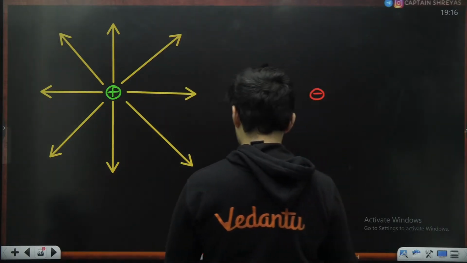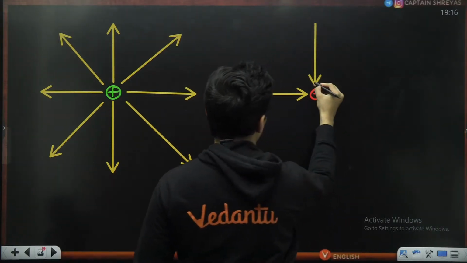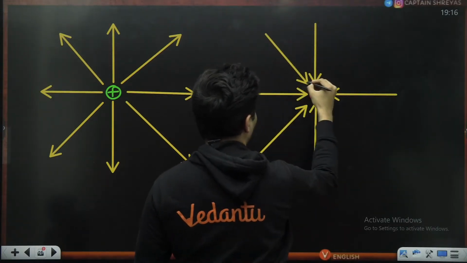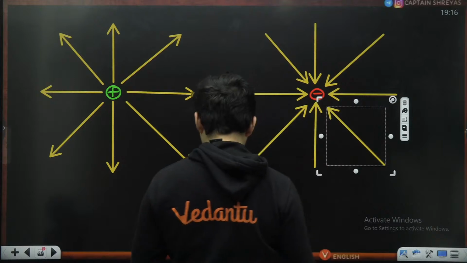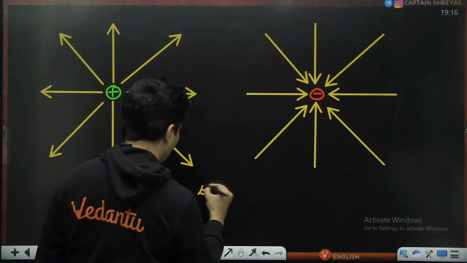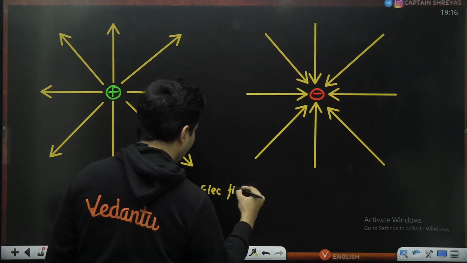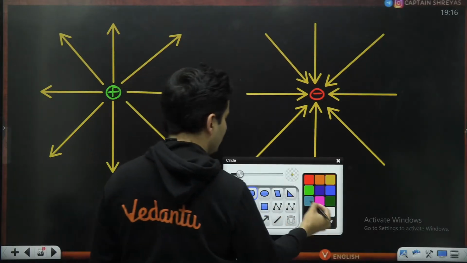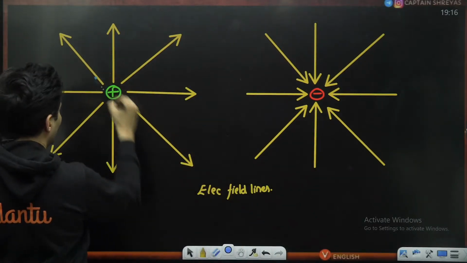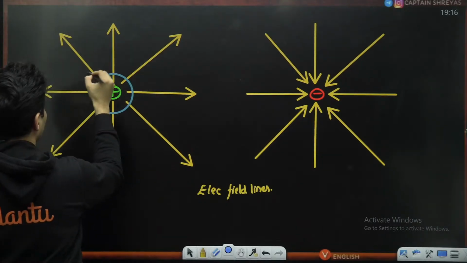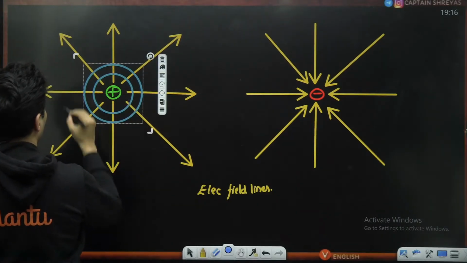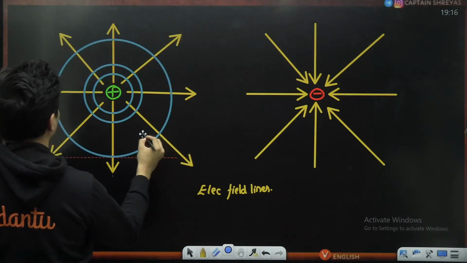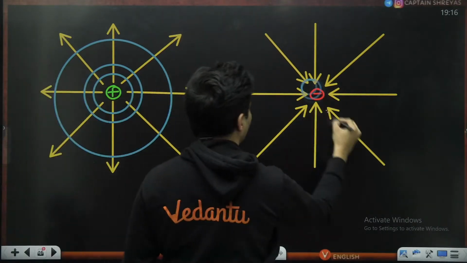For a negative charge, the field will come towards it radially inwards. These are the electric field lines. At the same time, equipotential surfaces and lines will look like this. The next line I'm drawing at a much larger distance like this, and same thing over here.